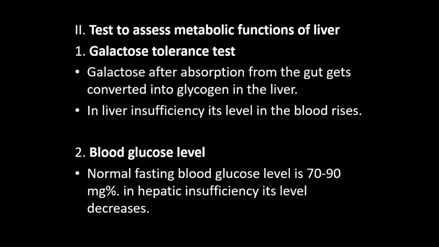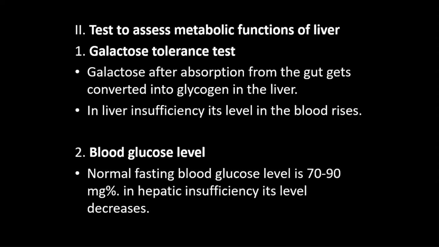Galactose tolerance test. In the metabolic function of the liver, previously we have studied the metabolism of carbohydrate, protein, and fat. Galactose, after absorption from the gut, gets converted into glycogen in the liver, and it is stored there.